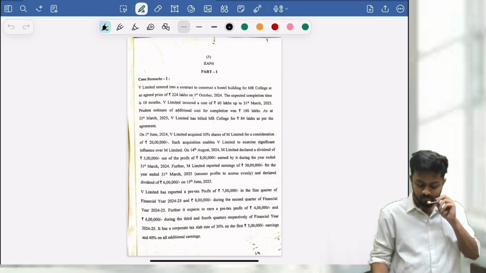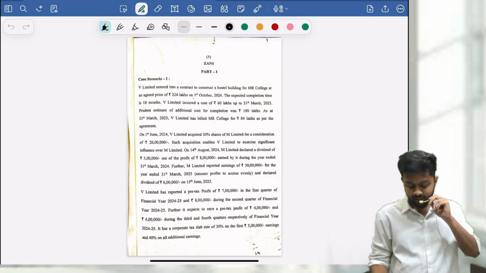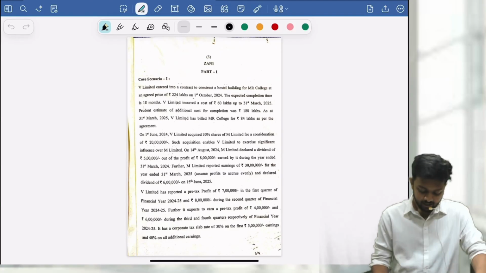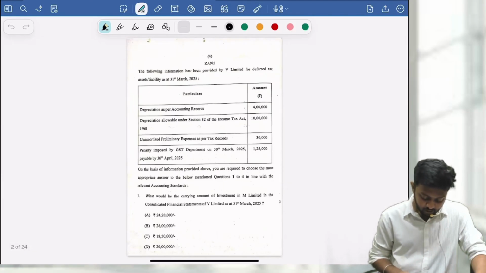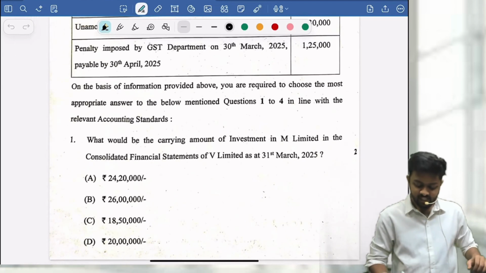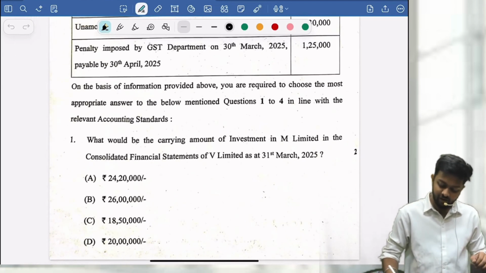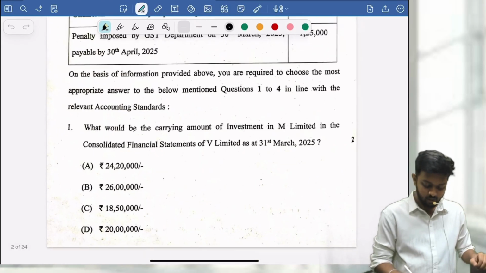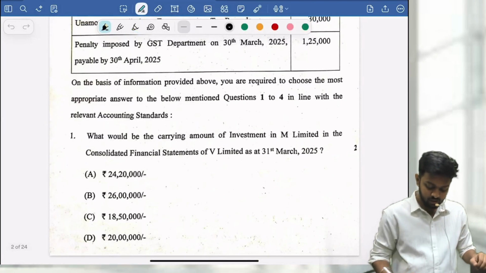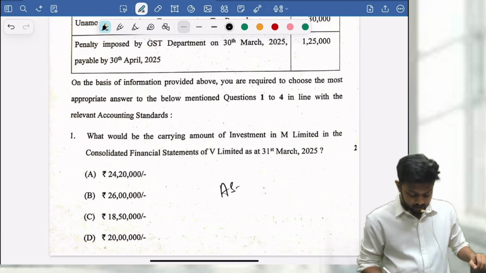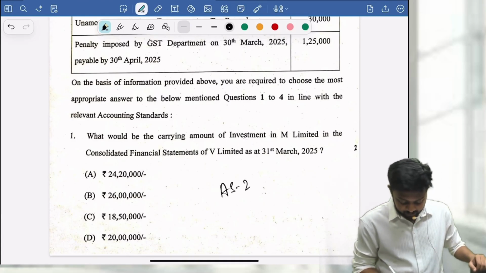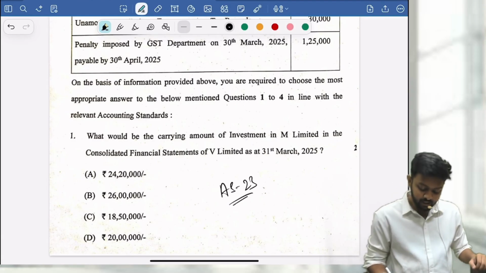and understand what questions have come from which part. First one was an MCQ where they have tested your favorite AS 23, because it's about investment in associate.